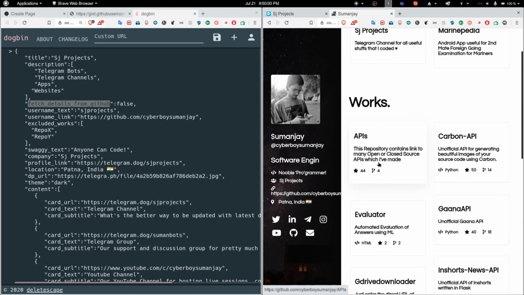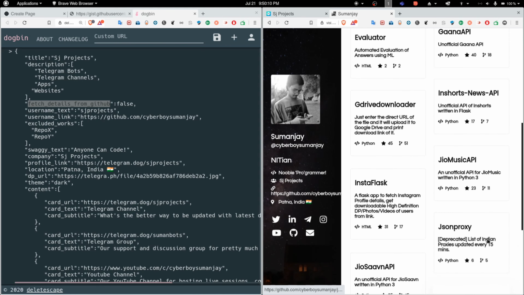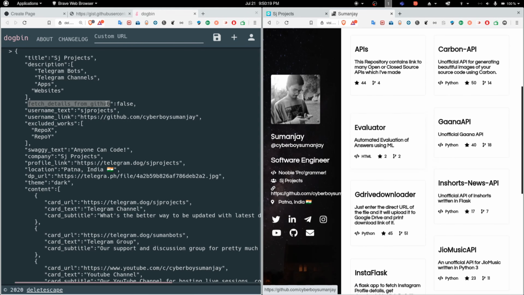One more benefit of fetching those things from GitHub is that if you add any new public repository, it will automatically be fetched here on your portfolio, whatever you call it. And the stars and the number of forks are automatically updated if you use the automated way from GitHub. I will just show you the manual way.